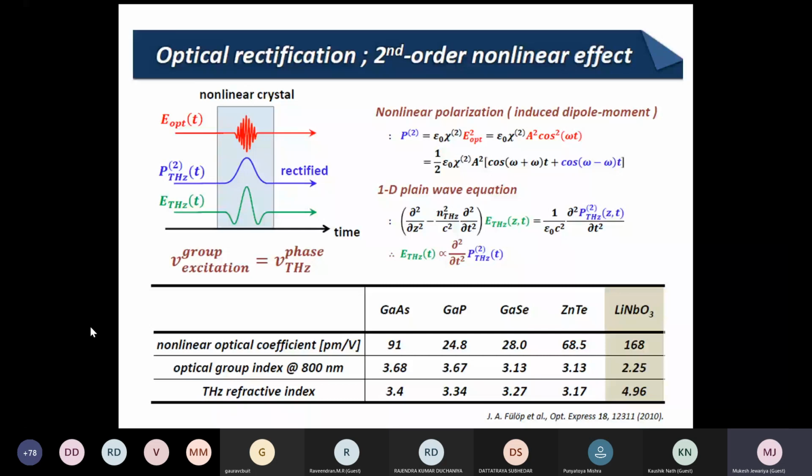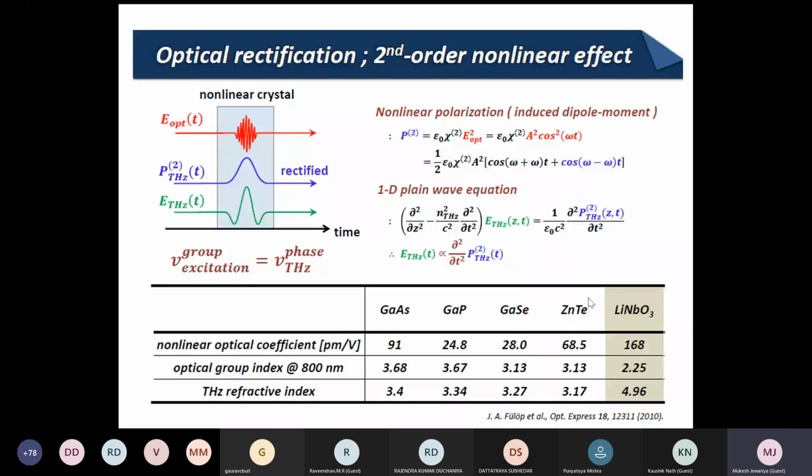There are various materials like gallium arsenide, gallium phosphide, gallium selenide. They can be used as a semiconductor also, and as a crystal also, but the most commonly used crystal is zinc telluride.